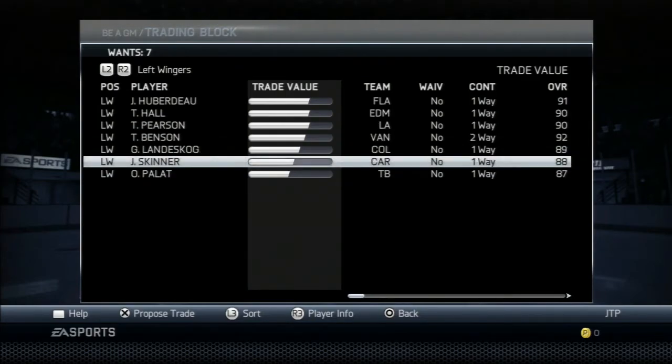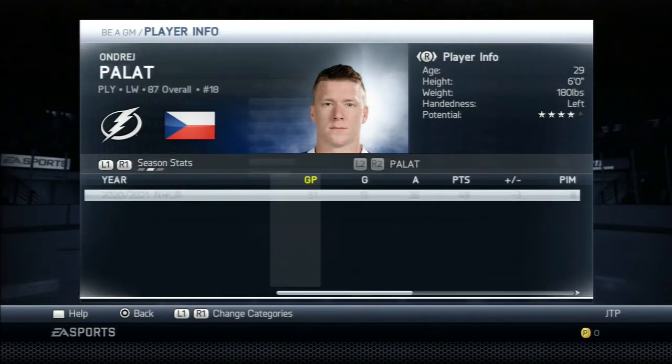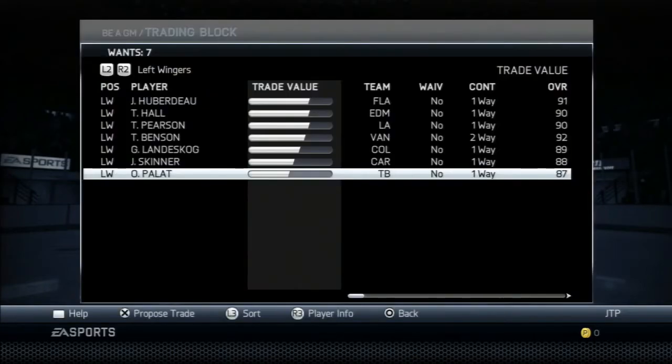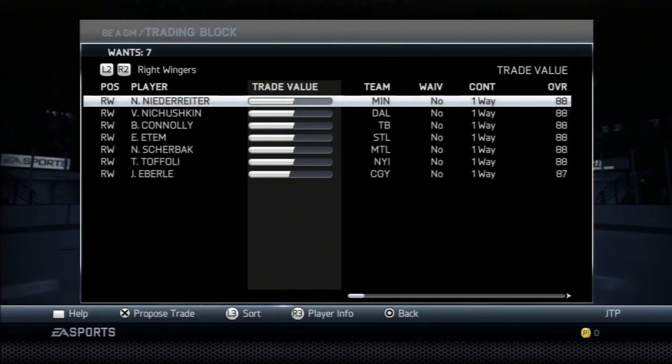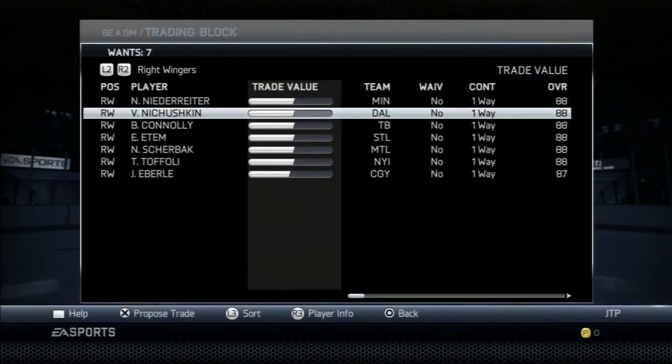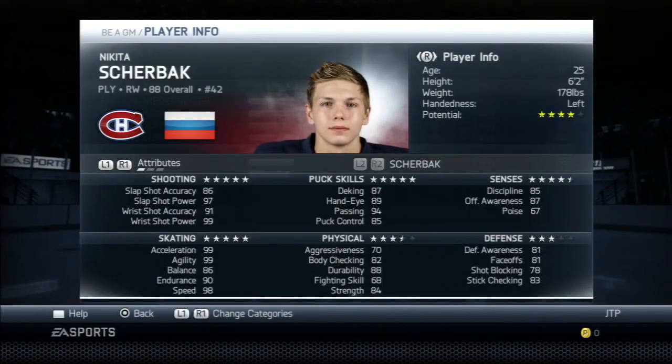But then you're getting into like second liners, like Palat. He's more of a second liner. But I think Palat would just be a better fit than a guy like Smallman because he is a playmaker, which I think we need more of. Let's look at right wingers, maybe flip one over. Nino Niederreiter, but he's a sniper. Nichushkin's a sniper. Connolly, yeah, all these guys are snipers. What about Sherbak? Sherbak is a playmaker. Yeah, actually, look at Sherbak. Nikita Sherbak. He's actually left-handed, too, so he could fit on that left wing.